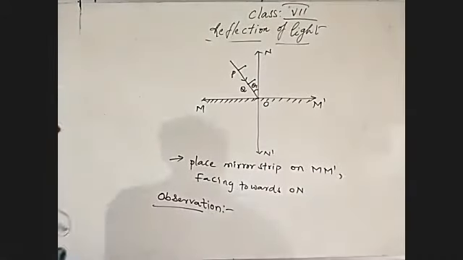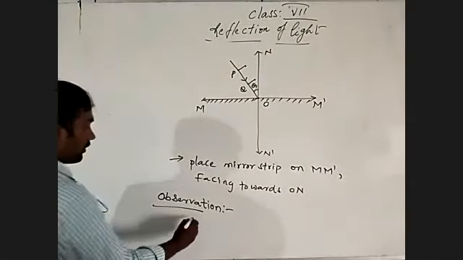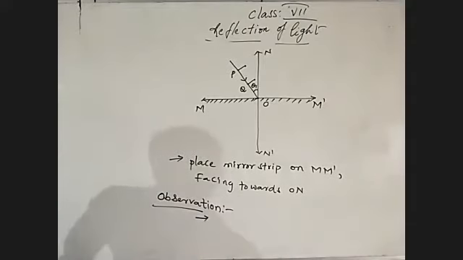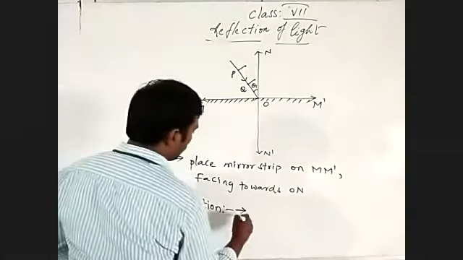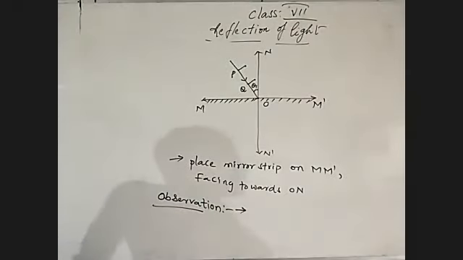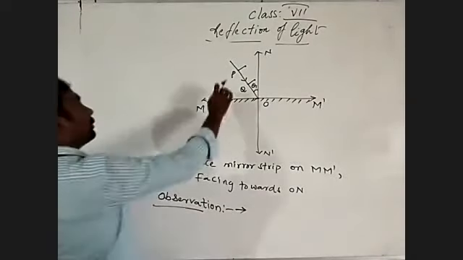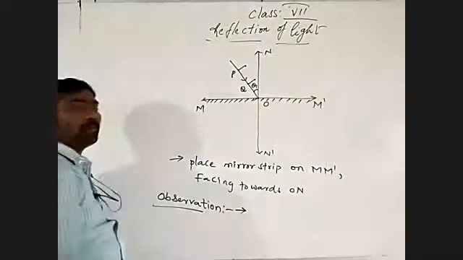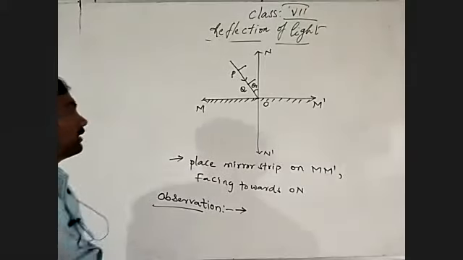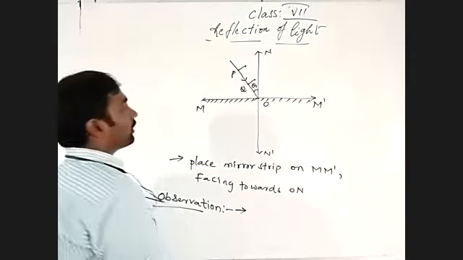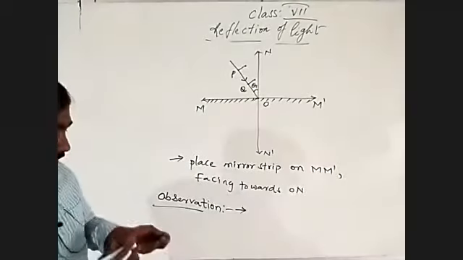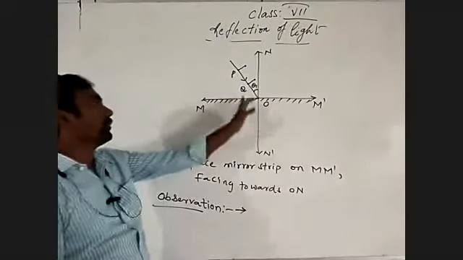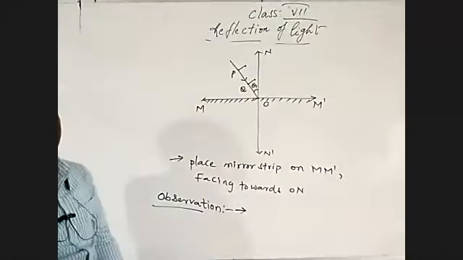What am I going to write? Observation. Observation, first point. What? Observe the line PQ in the mirror. Observe the image of P and Q inside the mirror. Observe the image of line PQ from inside the mirror.